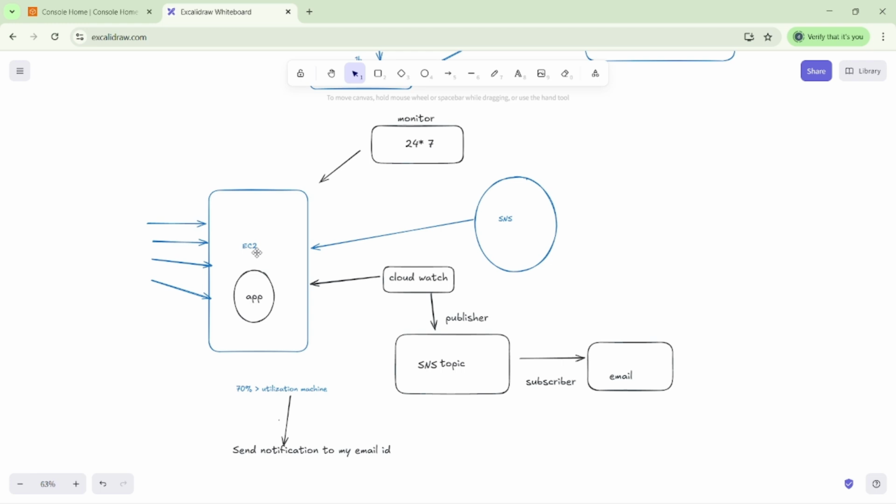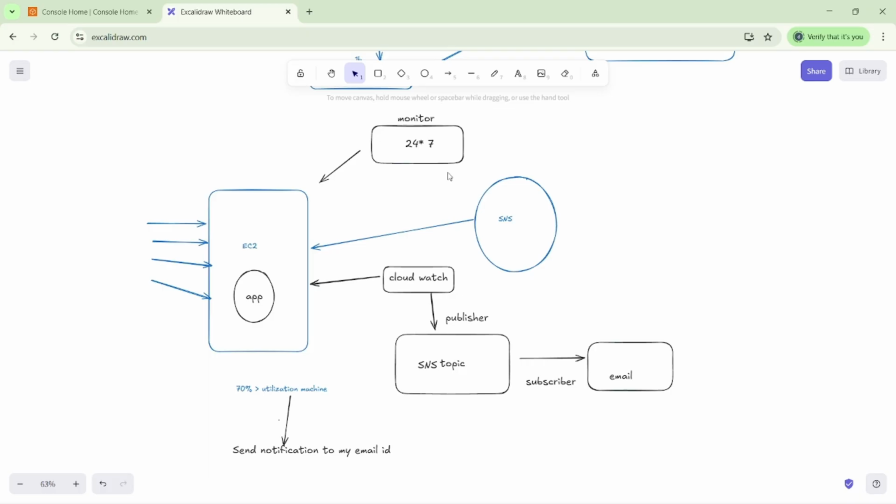Then is it possible to monitor from the manual side 24 by 7? No, this is not possible. Even if it were possible, we would have to invest lots of manpower. We would have to hire different teams in different shifts and monitor accordingly. It is a complex process to monitor manually.